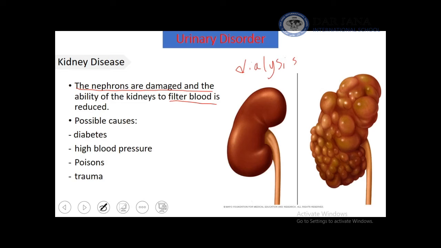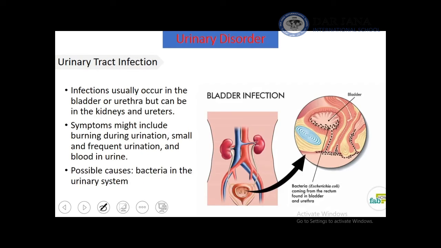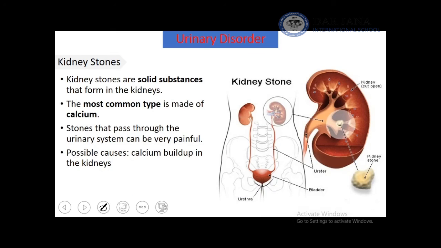There are 4 possible causes of kidney disease: diabetes, hypertension or high blood pressure, poisoning, and finally, trauma. Urinary tract infection is caused by bacterial infection in urinary system, and the symptoms are of different types: burning during urination, small and frequent urination, and finally blood in urine. Infections usually occur in bladder or urethra, but can be in kidneys and ureters.